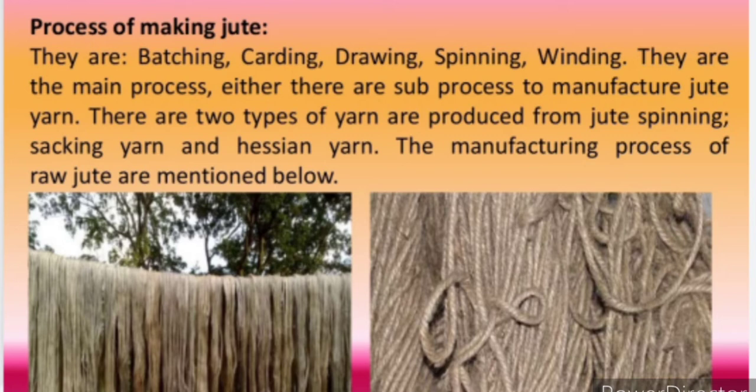This fiber gets separated from the jute plant, and it is dried and packed into bags to be sent to the factories for further processing. This soaking of jute fiber in water is known as retting. Now, why is jute useful? Because jute is a very strong fiber, it is used for making strong things like sacks and ropes.